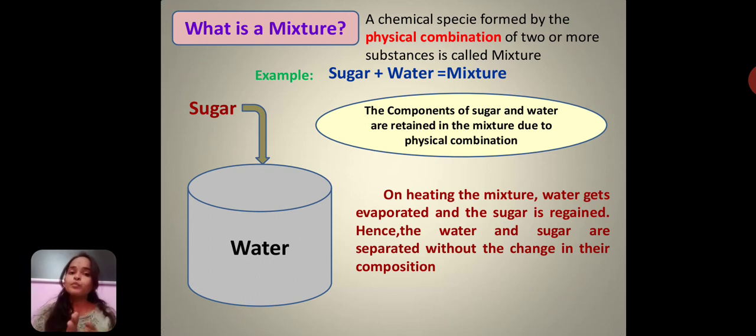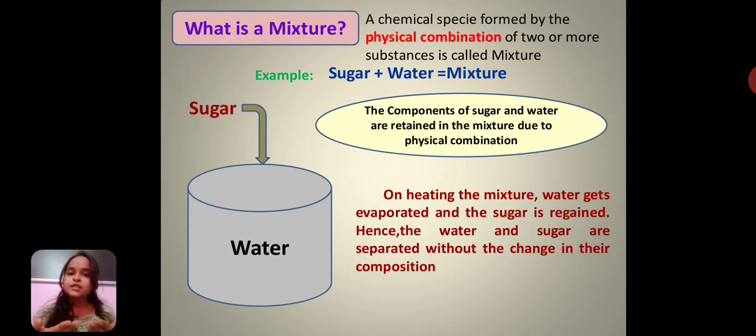And the composition of the sugar and the water both are retained in the mixture. They will not be changed. On further heating the sugar solution, we will get solid crude sugar. So, what we can say finally is that a mixture is just a physical combination of two or more substances.